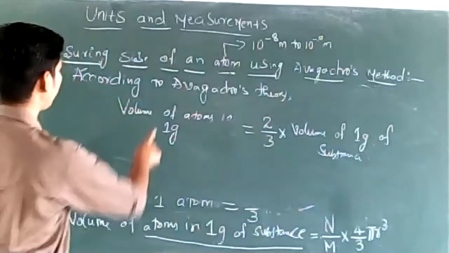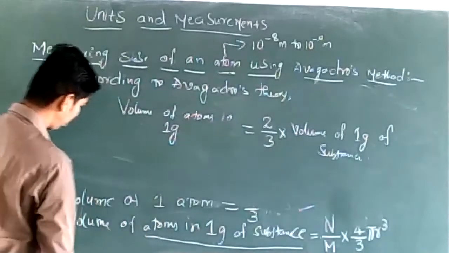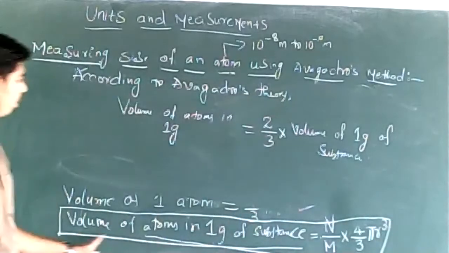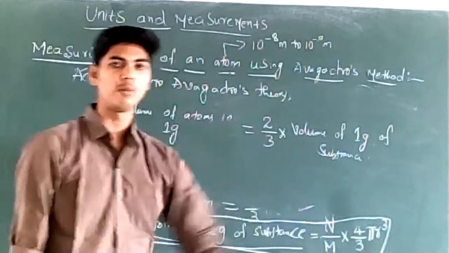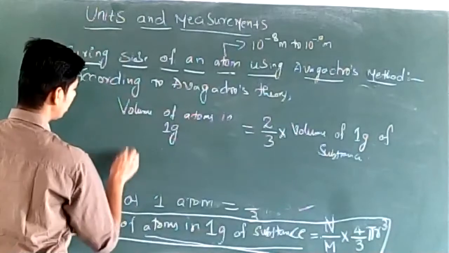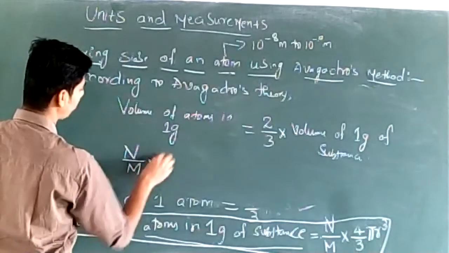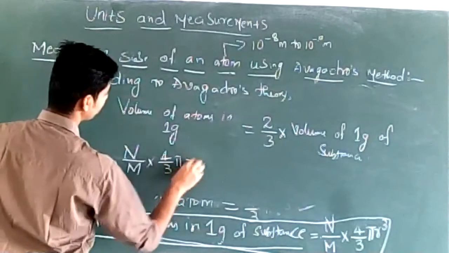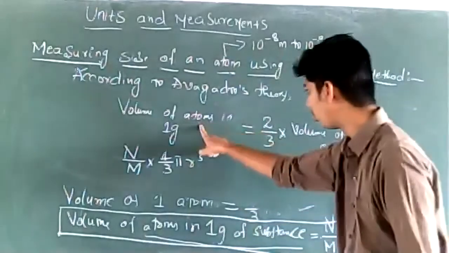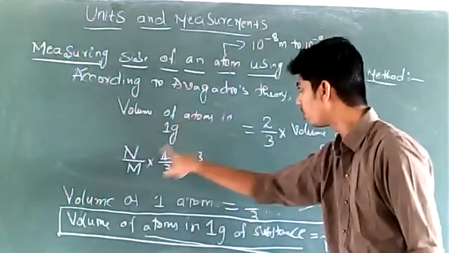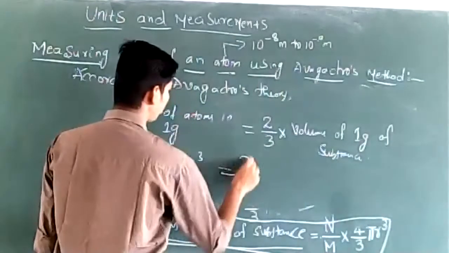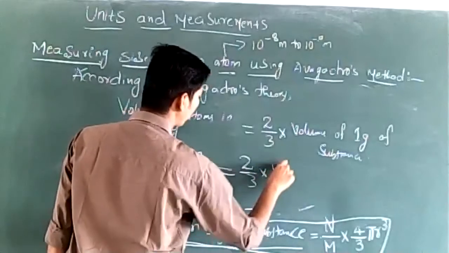We know what is volume of 1 gram of atoms. Calculate it. Volume of atoms in 1 gram of substance is n by m times 4 by 3 pi r cube. We have calculated volume of atoms in 1 gram of substance. This must be equal to 2 by 3 times volume of the substance.